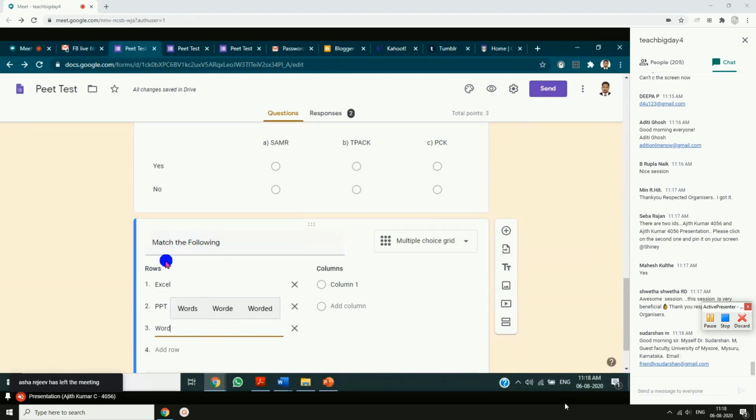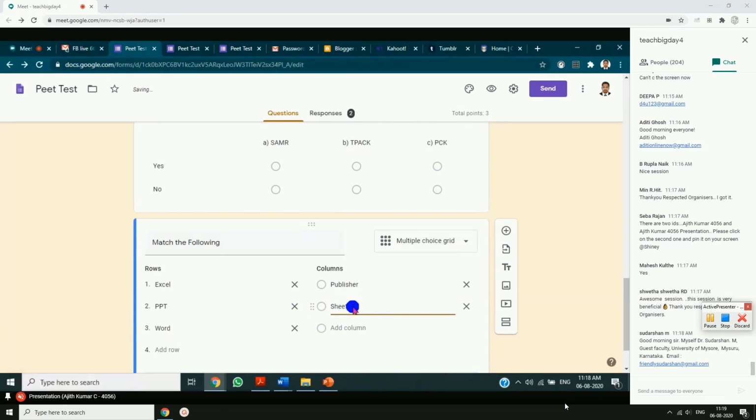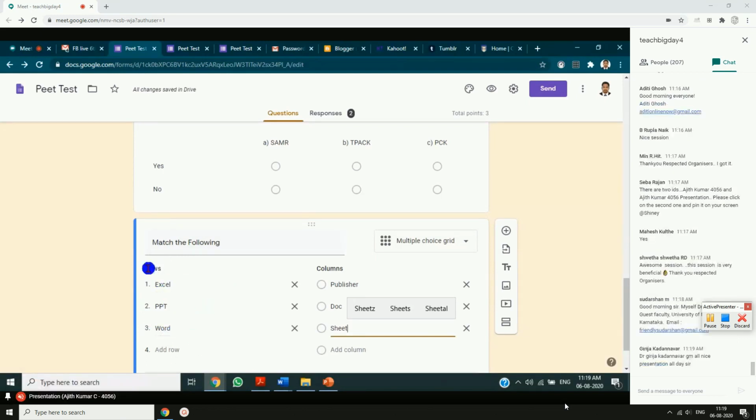These are Microsoft products. Now we have equivalent products in Google also. So for example, for PPT, we have Publisher in Google. Then for Excel, we have Sheets in Google. I'll type something like Doc here, then Sheets here. So friends, these are Microsoft software: Excel, PowerPoint, and Word. We have equivalent alternative software for Google also.